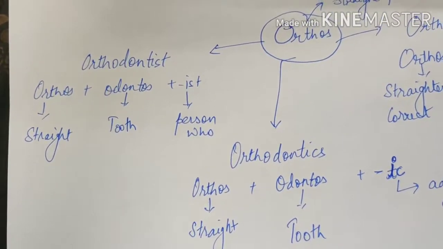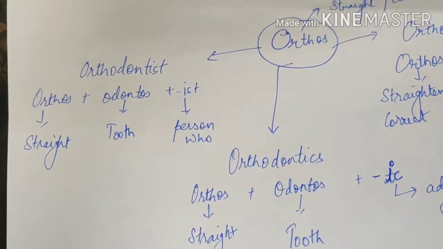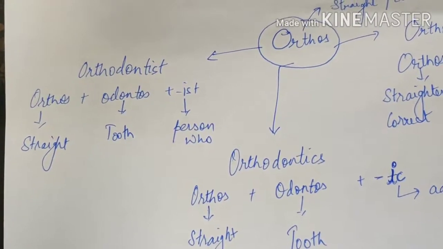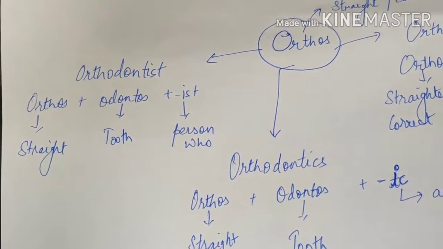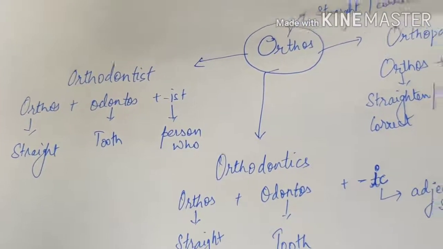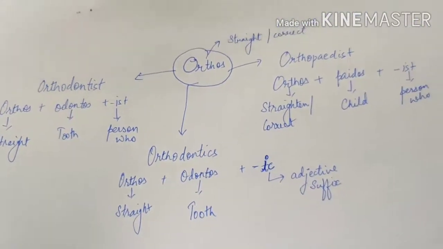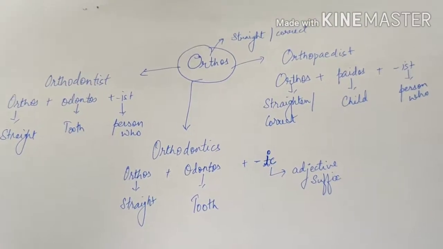Orthodontist comes from the root words orthos, odontus, and ist. Orthos is to straighten or correct. Odontus is referring to tooth, whereas ist refers to person who. So these are the three words we covered out of orthos.